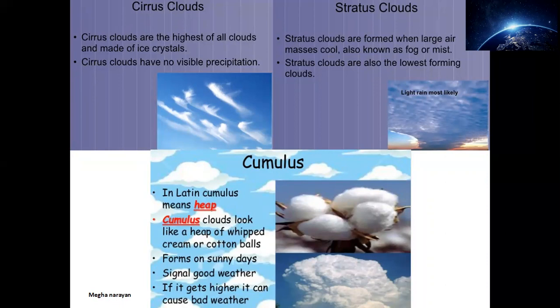Now to revise all three of them, there are three types of clouds as you can see on the screen. The highest cloud is named cirrus. The lowest cloud is known as stratus. Cirrus cloud doesn't have any visible precipitation, while stratus clouds bring very light rainfall. Cumulus means heap. Cumulus is just like a cotton ball. They are formed on sunny days. They signal good weather, but if they keep on rising, it will definitely cause bad weather.